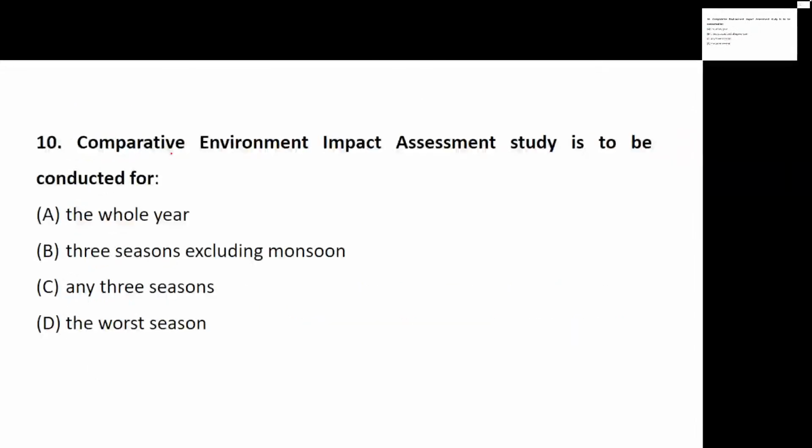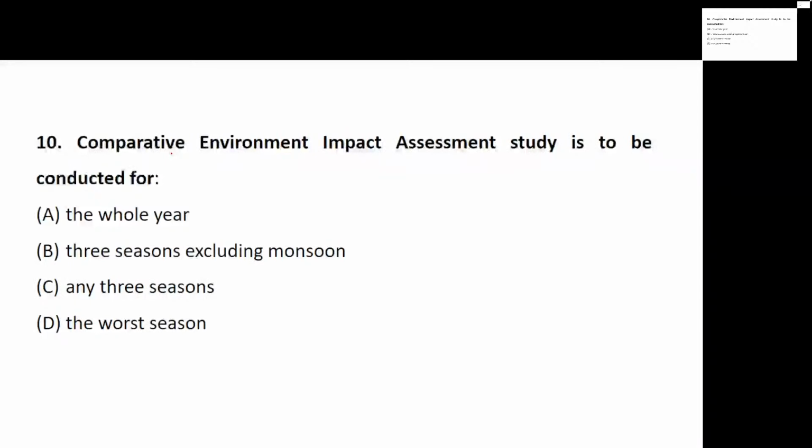Now, question number 10 talks about environment impact assessment. It is something which studies the environment's impact. Now they are talking about the impact on the environment being studied with the help of an environment impact assessment study.